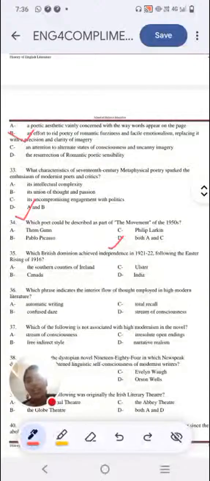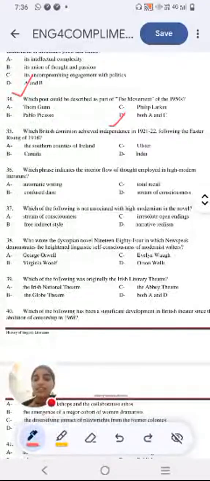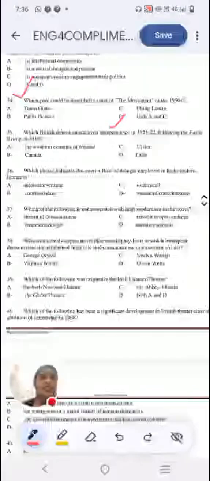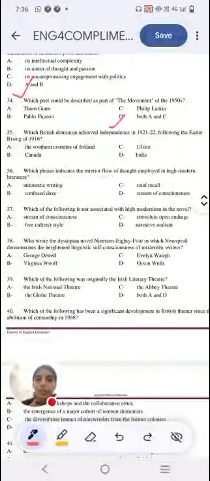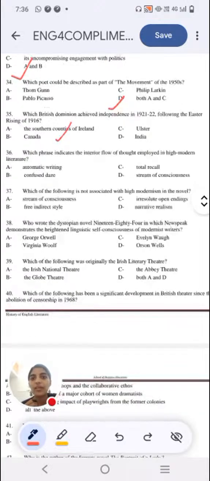Next question. Which British dominion achieved independence in 1921 following the Easter Rising of 1916? It's actually something related to the social history of England. Option A, southern country of Ireland. Option B, Canada. Option C, Ulster. Option D. If you have read W.B. Yeats' poem of the same title, Easter Rising 1916, you will know that it is concerned with the southern country of Ireland, okay, and their independence.